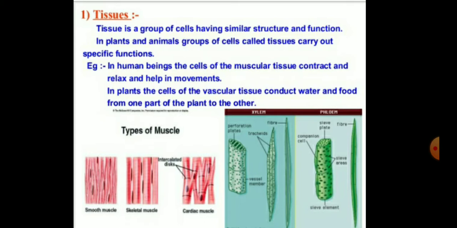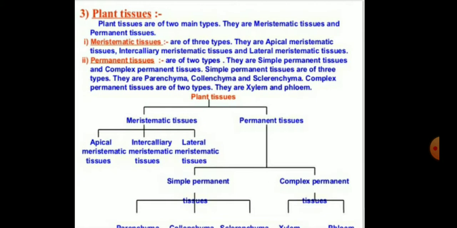So, children, in this picture you can easily see the animal tissues, which are the different types of muscles, and the plant tissues like different types of xylem and phloem tissues. Plant tissues are the tissues that are present in plants. Plant tissues are mainly divided into two types. The first is the meristematic tissues, and the second is the permanent tissues.